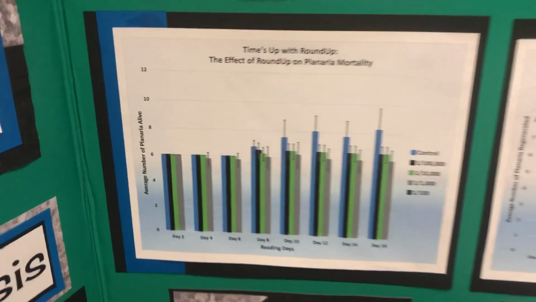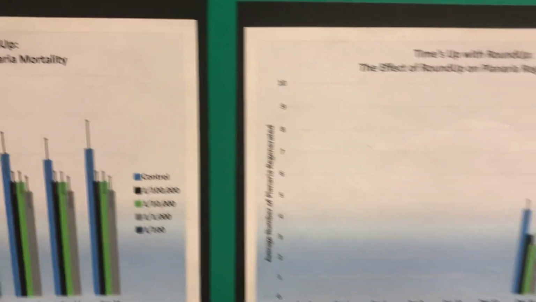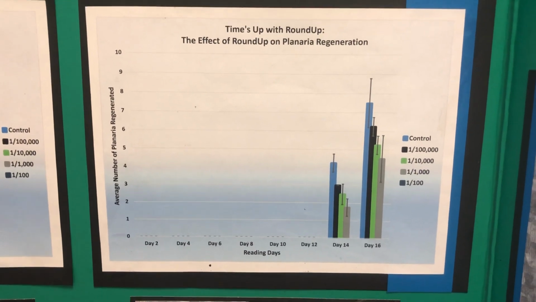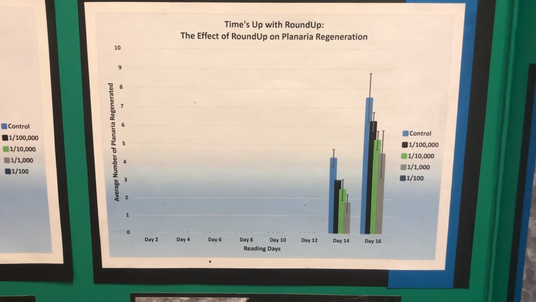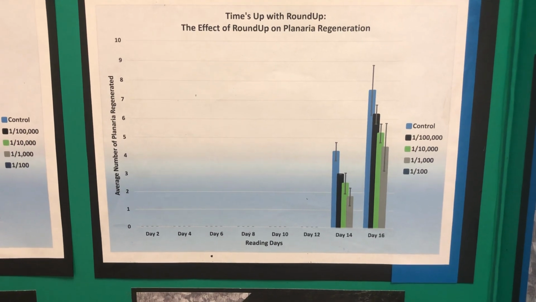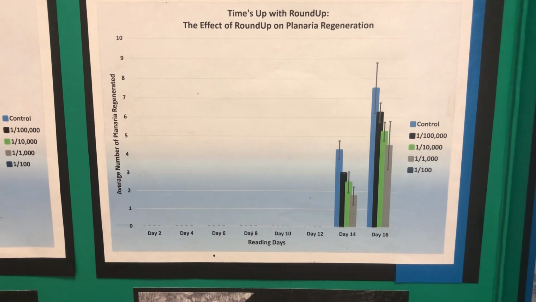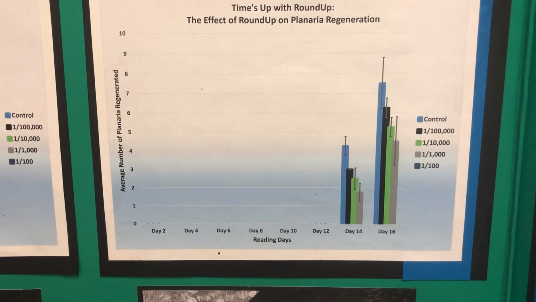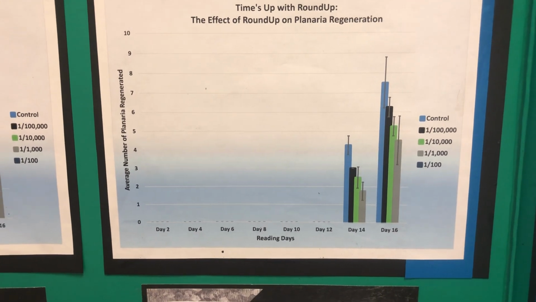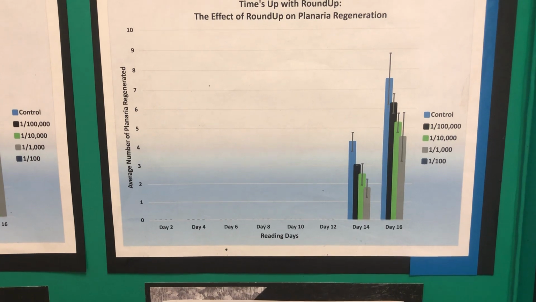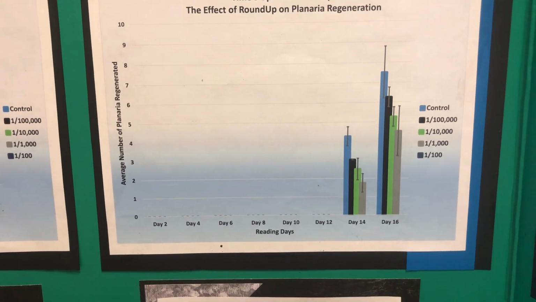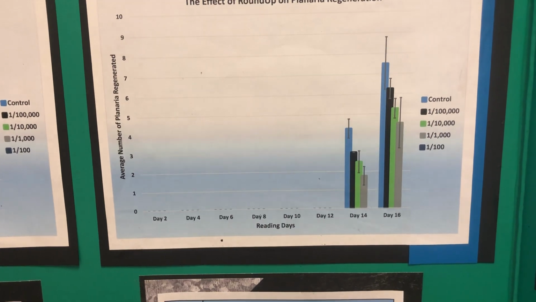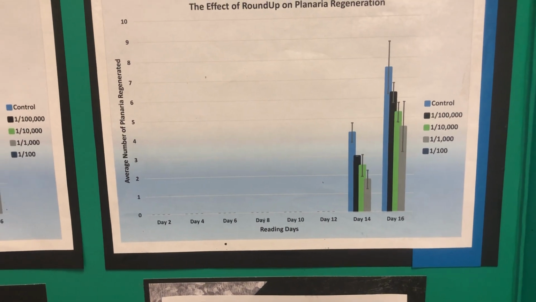And then the second graph shows the effect of Roundup on planaria regeneration. It has the average number of planaria regenerated in the reading days. The planaria did not fully regenerate until day 14, and then the 1/100 was still not on the graph because they all had died. And there was a slight variation with the 1/10,000 and 1/100,000 compared to the controlled water.